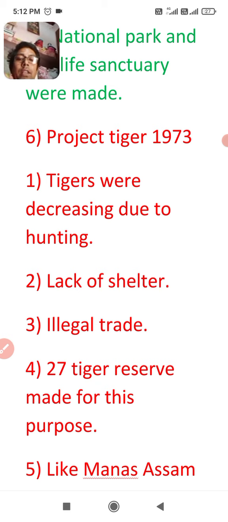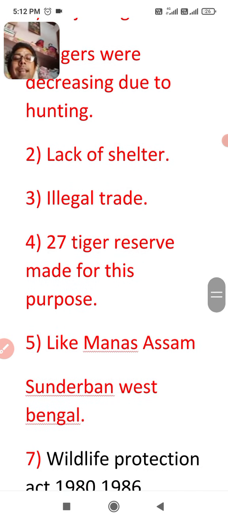That's why the government made 27 tiger reserves for this purpose. These are some examples of Project Tiger in India, like Manas Tiger Reserve in Assam, Sundarban in West Bengal, and Sariska and Bandhavgarh in Rajasthan. These are some examples of tiger reserves in India.